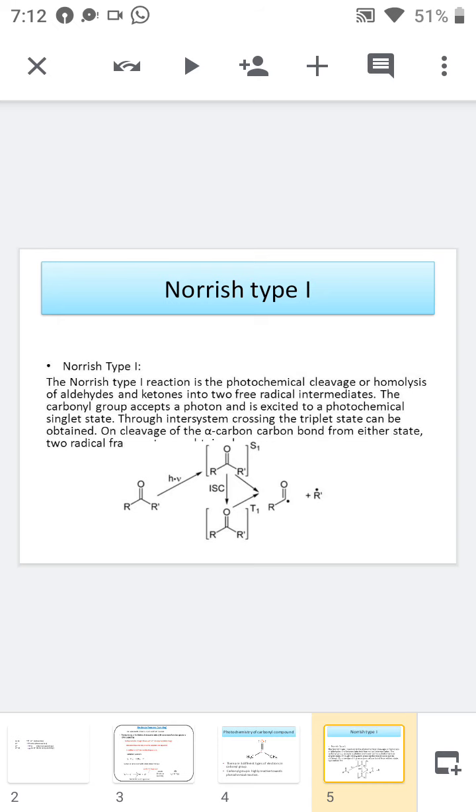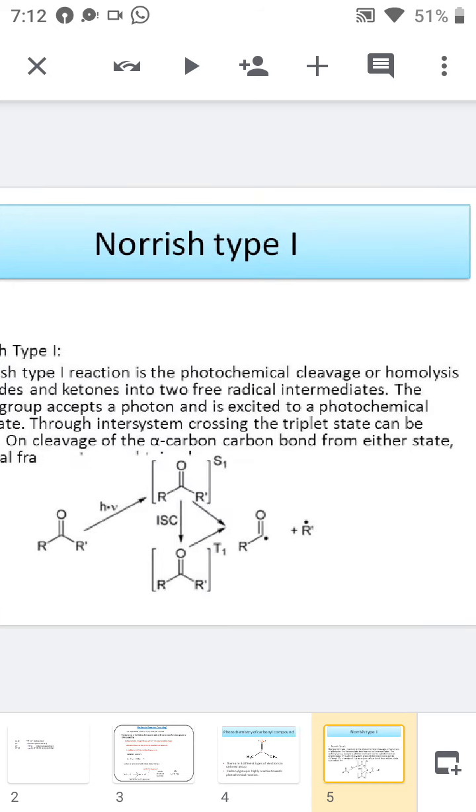First one is the RC double bond O radical and R dash radical. These are the two radicals generated. So the Norrish type 1 consists of two steps. First is the primary step and the second one is the secondary step. During the primary step, the molecule will absorb the radiation and undergo excitation. First of all, it will form the singlet state, then it will undergo intersystem crossing to form the triplet state.